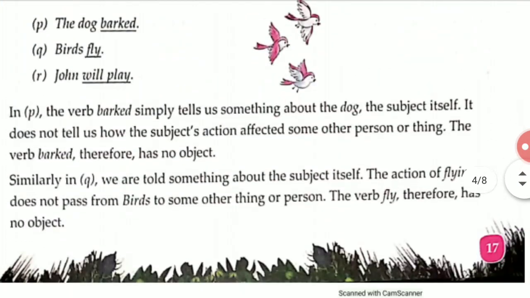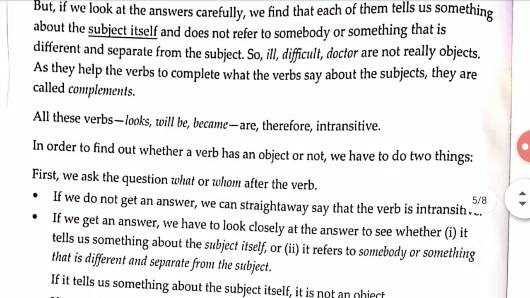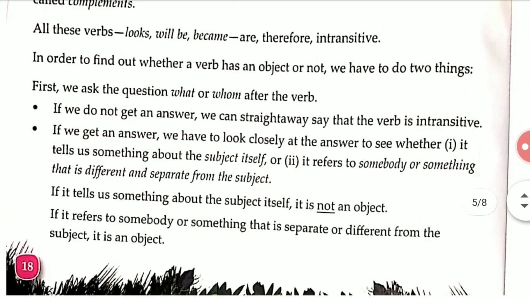But here it tells about the action done by the subject itself. If it tells us something about the subject itself, it is not an object. If it refers to somebody or something that is separate from, different from the subject, it is an object.